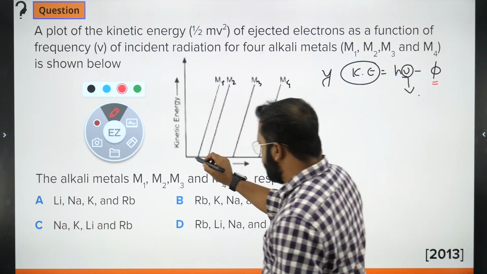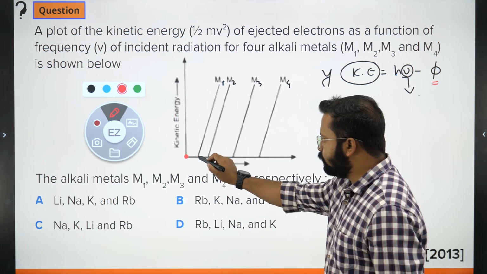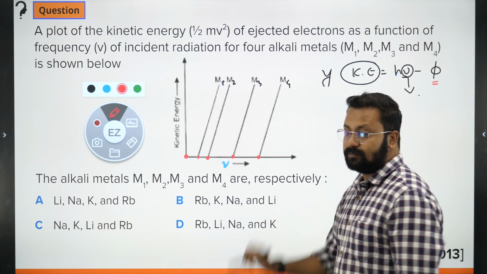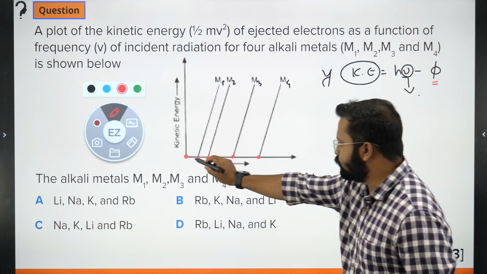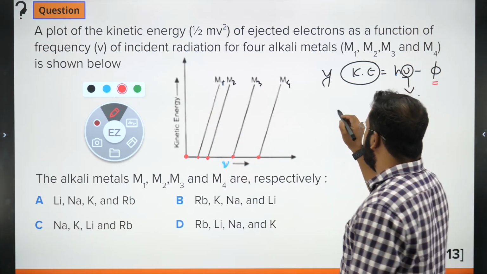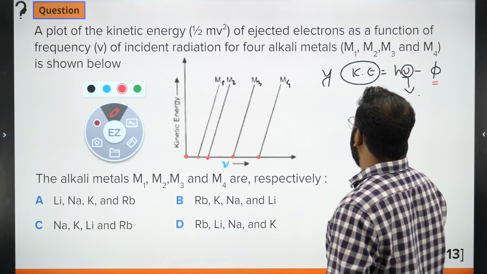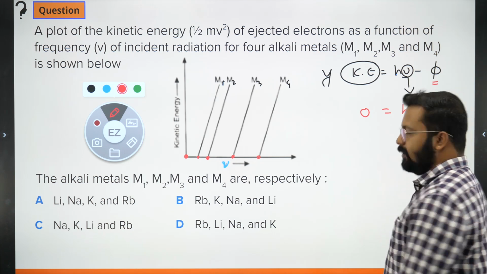If I look at the values of kinetic energy at this point, the value of kinetic energy is 0. So at this point, just when it starts getting ejected, kinetic energy is 0, which is equal to h nu minus phi.